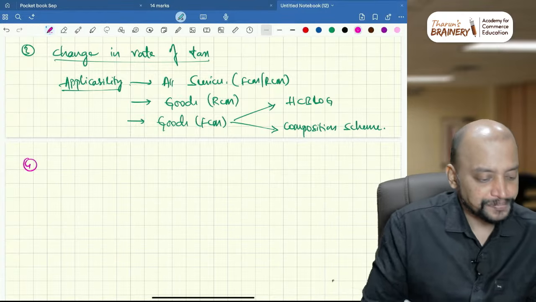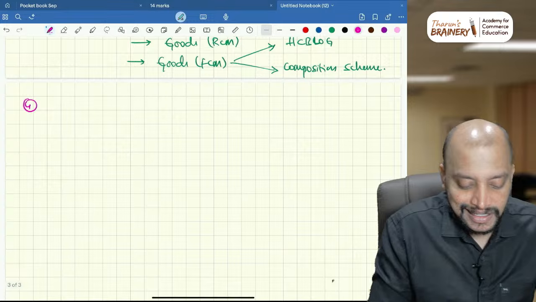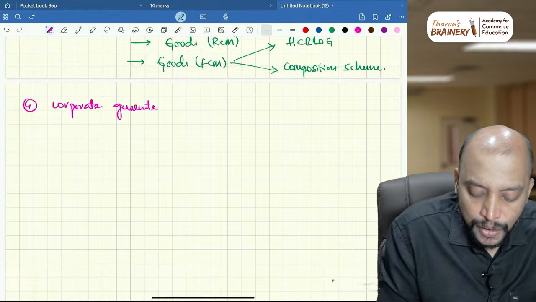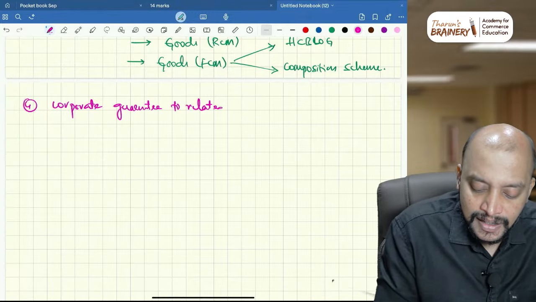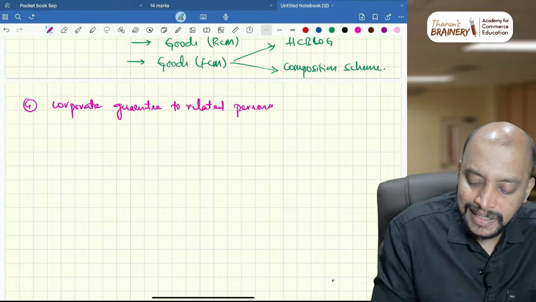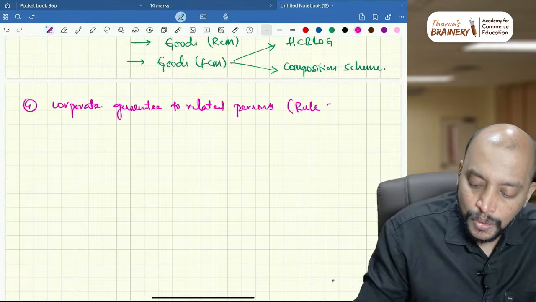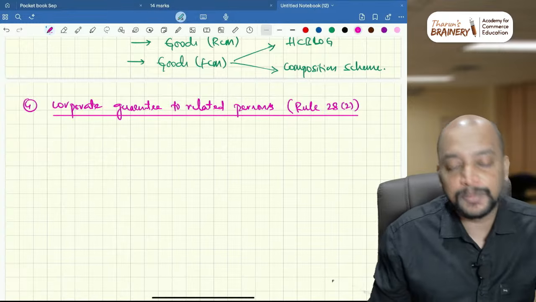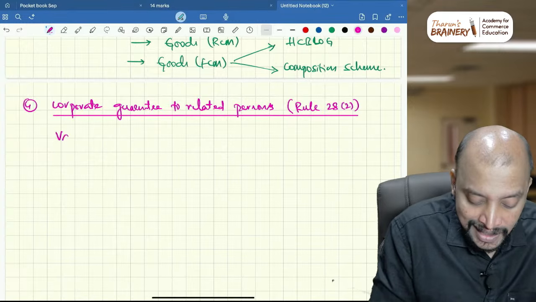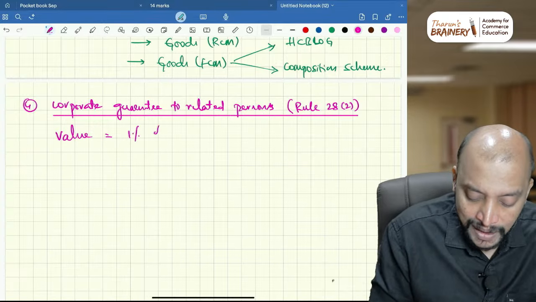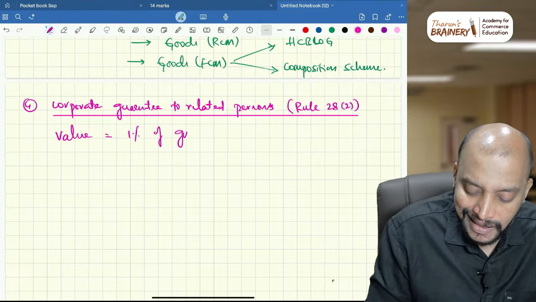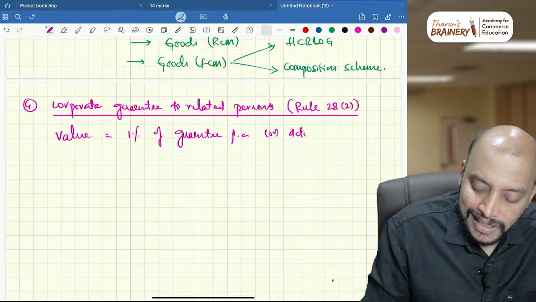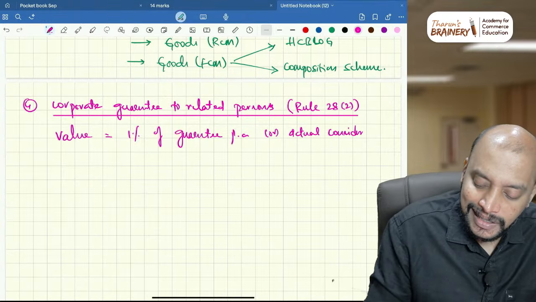Then number 4, that is corporate guarantee. Corporate guarantee, already you know corporate guarantee. So corporate guarantee to related persons will be covered under rule 28 sub rule 2. Okay, corporate guarantee to related persons, that will be rule 28 sub rule 2. What should be taken as the value? The value will be 1% of guarantee per annum, or actual consideration, whichever is higher.